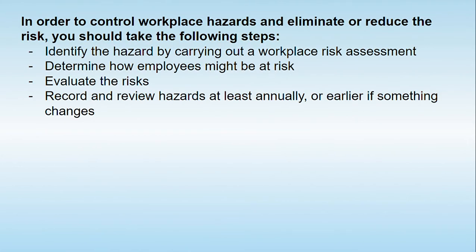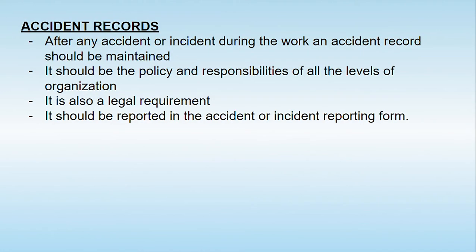So again, what steps do we have to take to eliminate or reduce hazards at the workplace or in the industry? The first important step is to identify the hazards through a workplace risk assessment, and then determine how many employees might be at risk. Evaluate the risk, then record and review the hazards at least annually, or earlier if something changes in the industry. This is one type of validation or evaluation of the hazards.